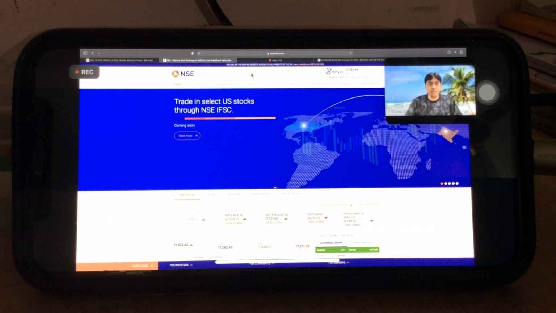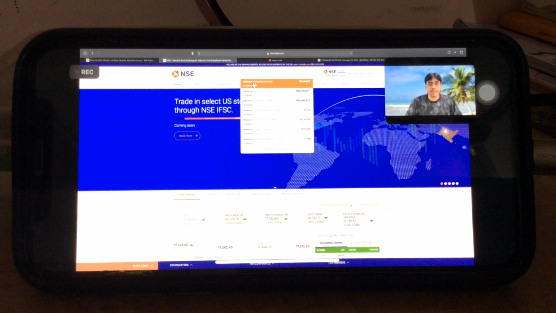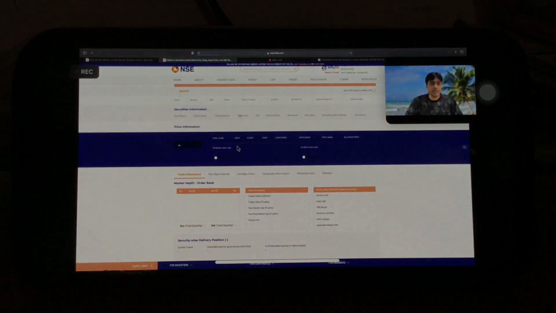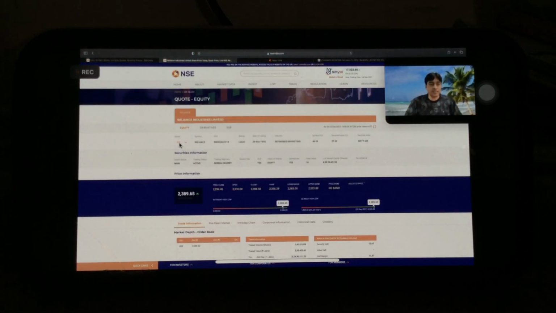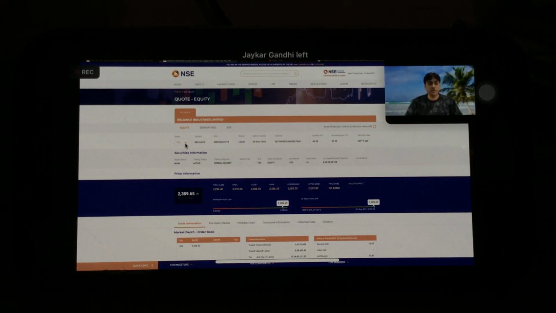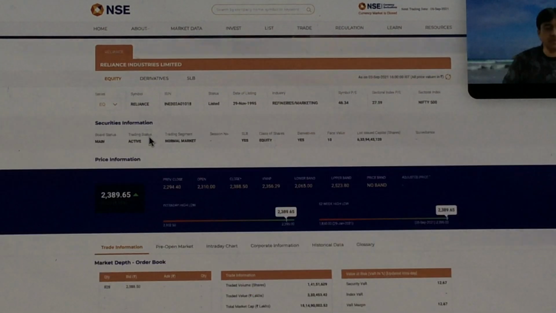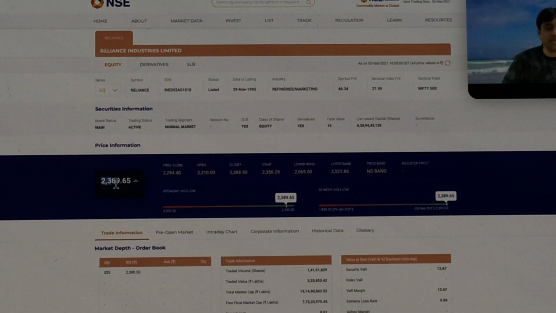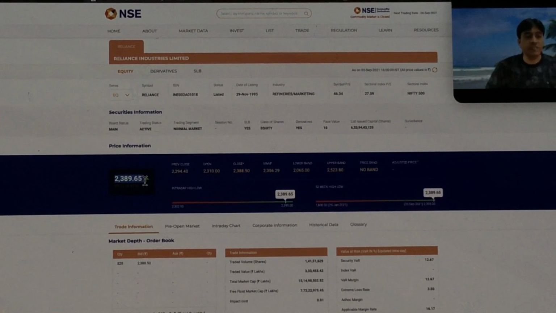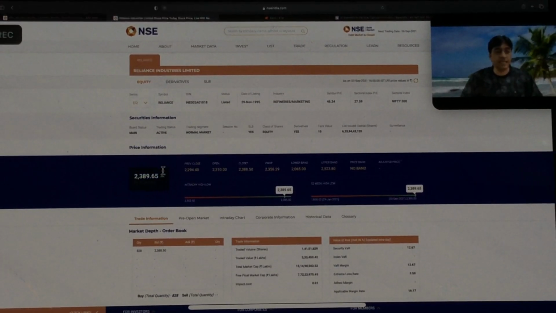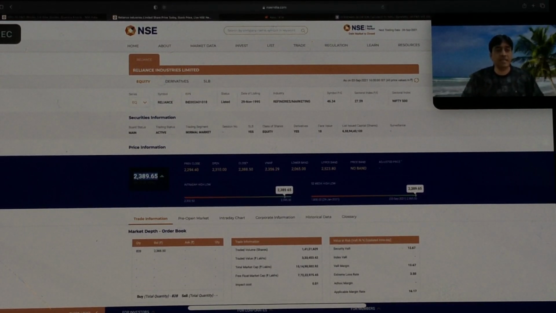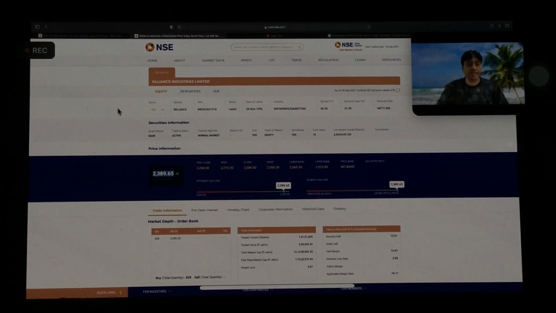So when I open this, if I place Reliance Industries, the default page which opens is equity, right? Equity means cash market stock. So what is the last traded price? It's 2389.65. So almost 2390 we can say is the last traded price.